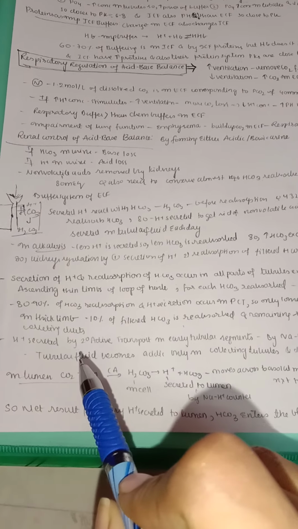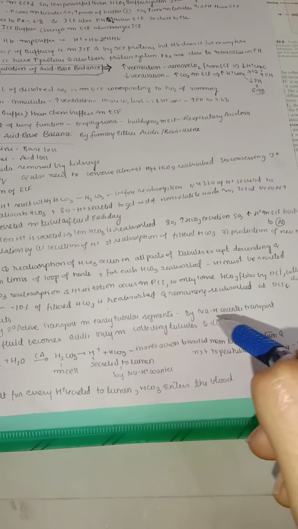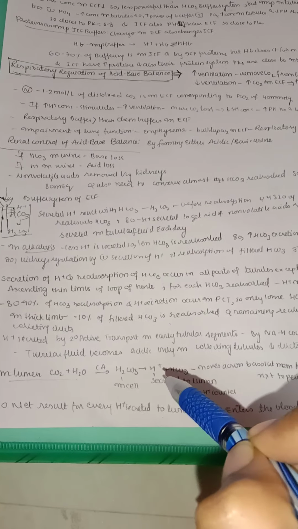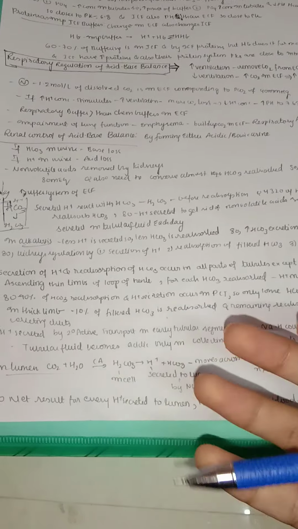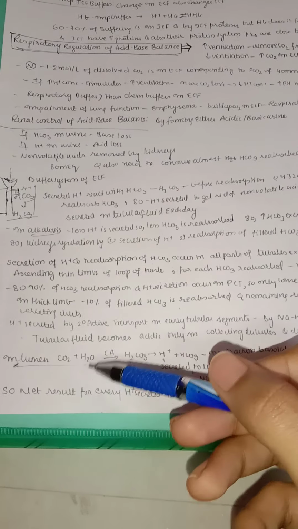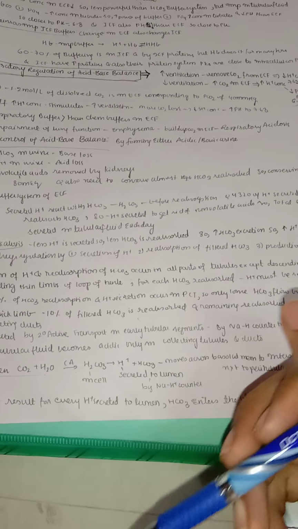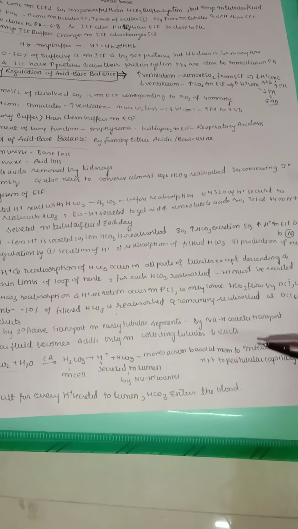Hydrogen is secreted by secondary active transport in early tubular segments, mainly by sodium hydrogen counter transport, as we have seen in the diagram. The tubular fluid becomes acidic only in the collecting tubules and ducts, because as the hydrogen ion comes out, it becomes acidic. In the lumen, the carbon dioxide binds with water in the presence of carbonic anhydrase to form carbonic acid in the cell. And this hydrogen ion is again secreted into the lumen by means of sodium hydrogen counter transport, whereas the bicarbonate moves across the basolateral membrane to the interstitium, finally reaching the peritubular capillary, entering into the blood.